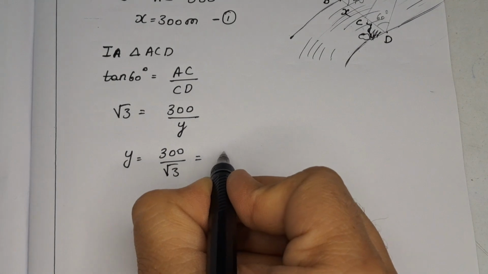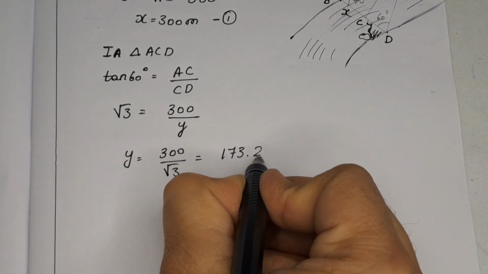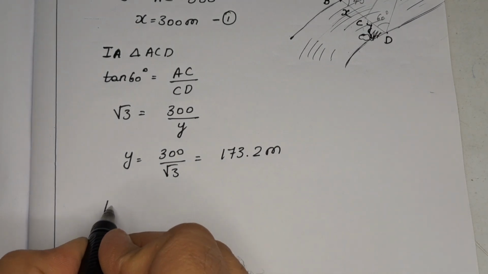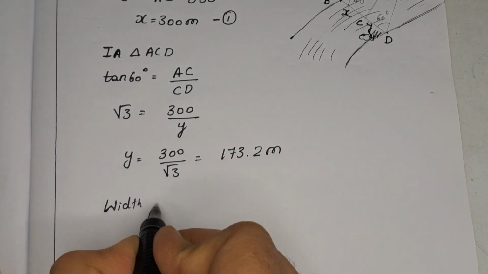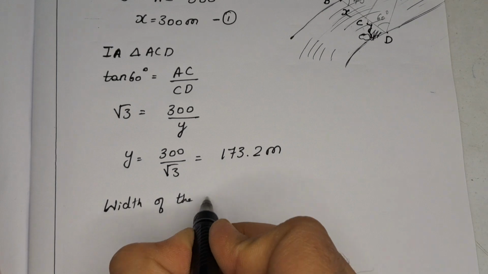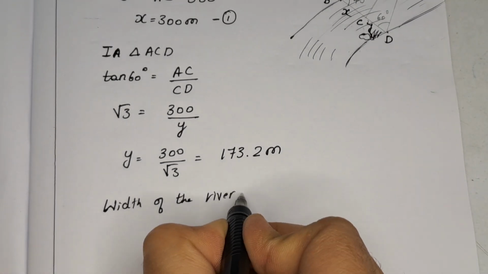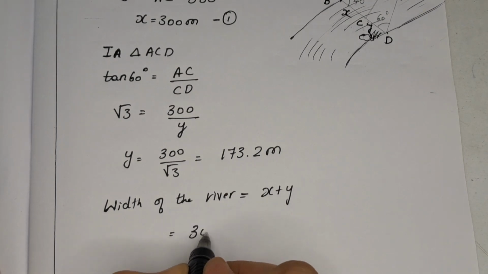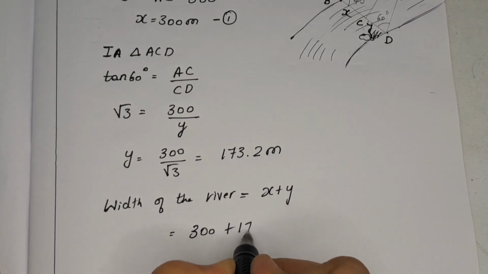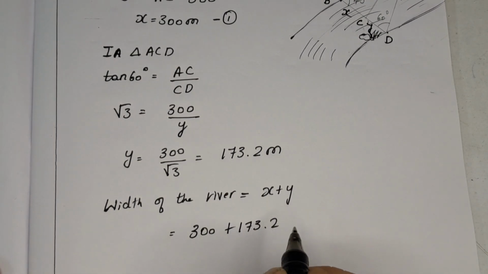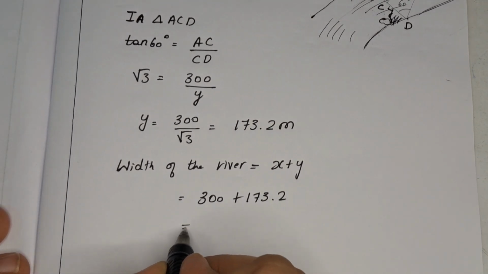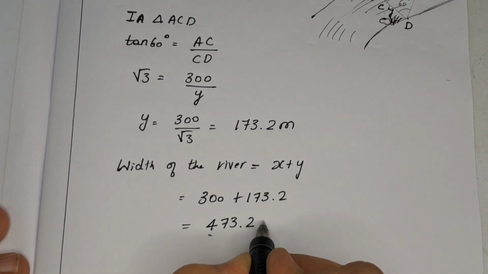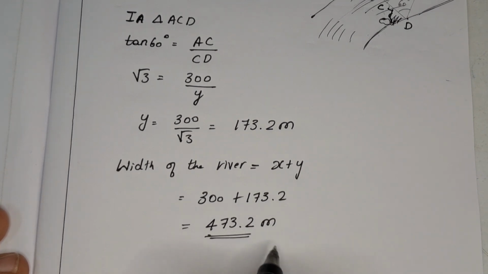which is approximately equal to 173.2 meters. So the width of the river is equal to X plus Y, where X is equal to 300 plus Y is equal to 173.2, and the total width of the river is equal to 473.2 meters. This is the total width of the river.